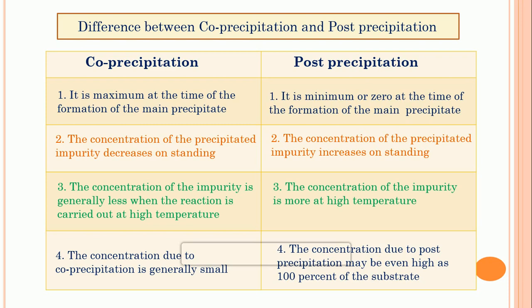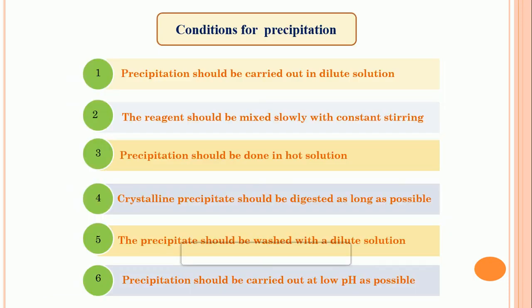Now see the next part, that is the conditions for precipitation. See the first condition: precipitation should be carried out in dilute solutions. That means dilute solutions and concentrated solutions will basically be used for precipitation in gravimetric analysis. So for a better precipitation, use dilute solutions.